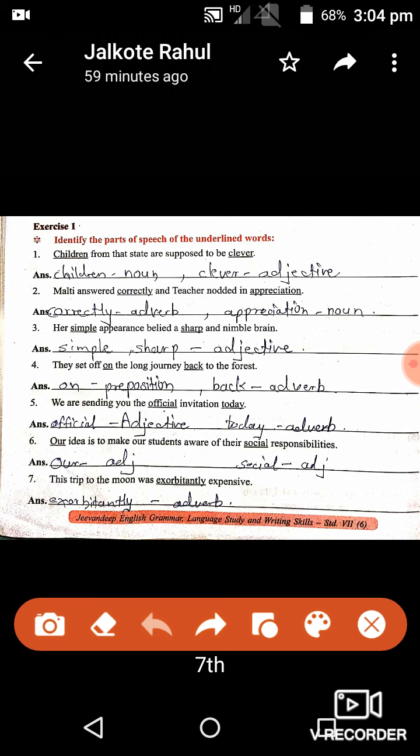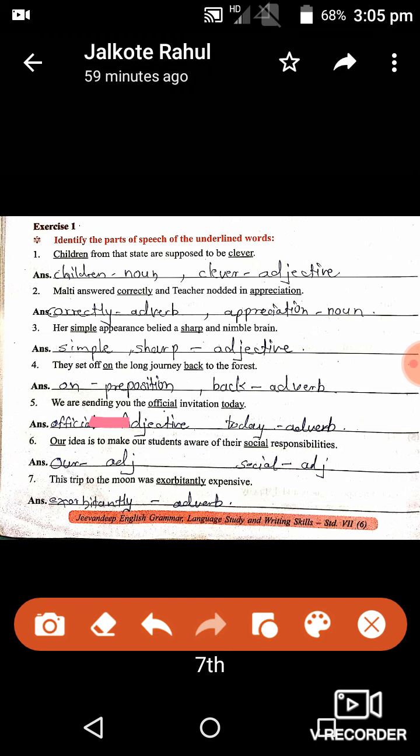Then next, number 5: we are sending you the official invitation today. Official is an adjective. It comes before the noun invitation. Official is an adjective, which is describing. And today is an adverb. Today word is helping the verb. What is the verb here? Sending, right? So it is helping the verb sending. That's why it is called adverb.